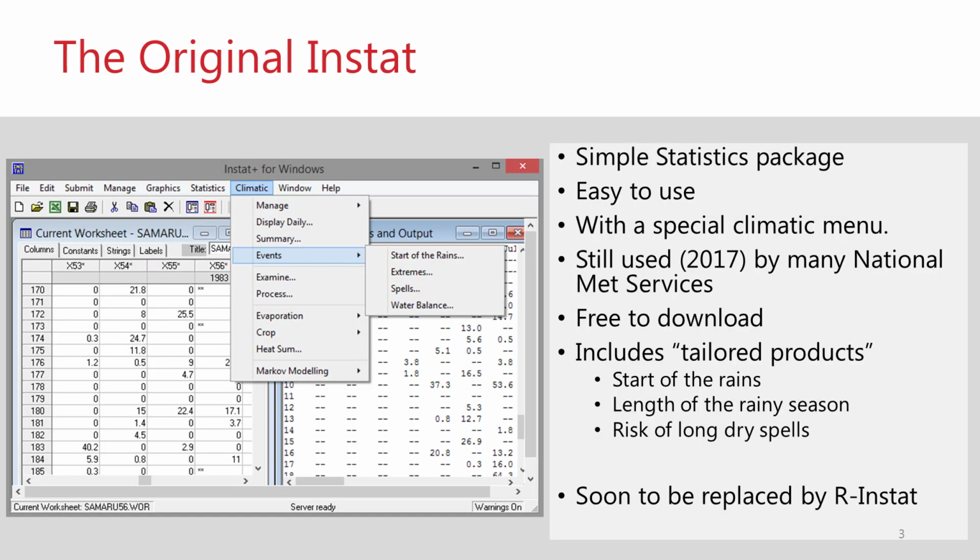The original Instat was first developed in the 1980s. It provides a very simple statistics package with a special climatic menu. In 2017, this remains in use at many Met services in Africa and beyond because of this special climatic menu, which, as you can see here, includes tailored products such as start of the rains, length of the rainy season, and the risk of dry spells. Instat is soon to be replaced by R-Instat.